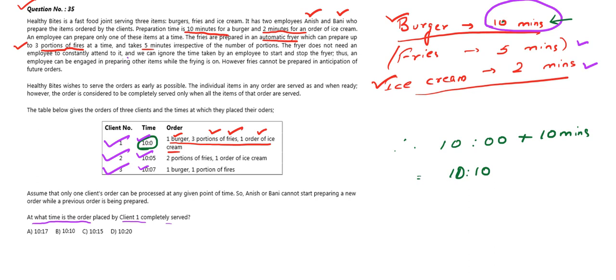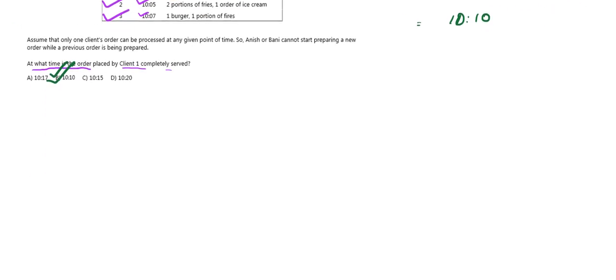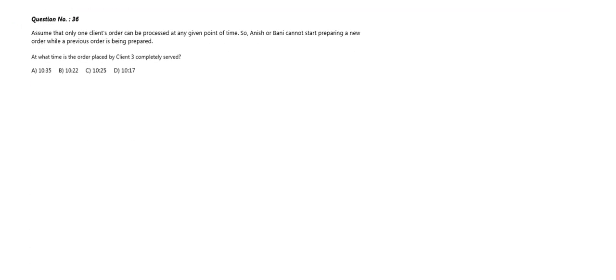So let's check the options. Option D matches our answer, hence option D is the correct answer to this question. Now let's move on to our next question, question number 36. Question 36 says, assume that only one client's order can be processed at a given point of time. So Anish and Bani cannot start preparing a new order while a previous order is being prepared.